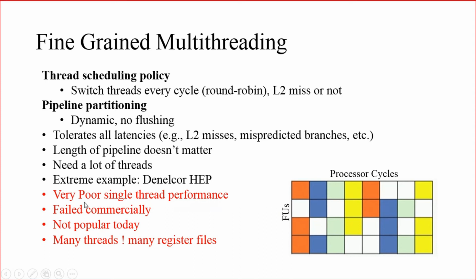Single thread performance will be affected, because only a little portion of the thread's instructions are executed from thread 1 here, then the remaining instructions will be executed from the same thread only in the 5th cycle. So single thread performance is affected.